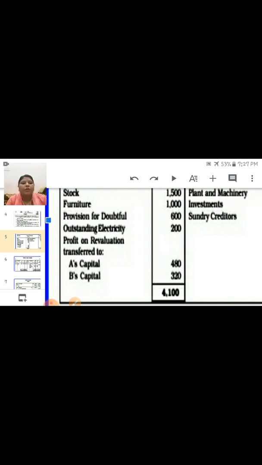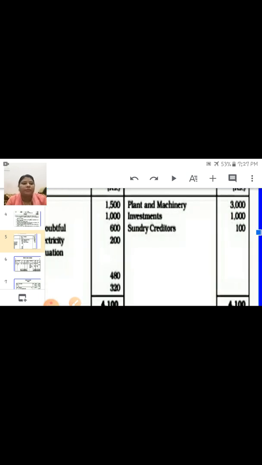So now come to the credit side. Here plant and machinery 3000. So it is written credit side, so entry will be plant and machinery account debit to revaluation account 3000. Next is investment account debit to revaluation account 1000. Next is sundry creditor account debit to revaluation 100.